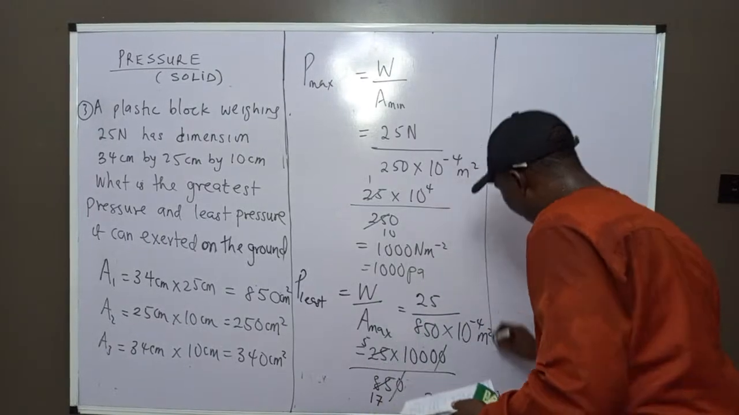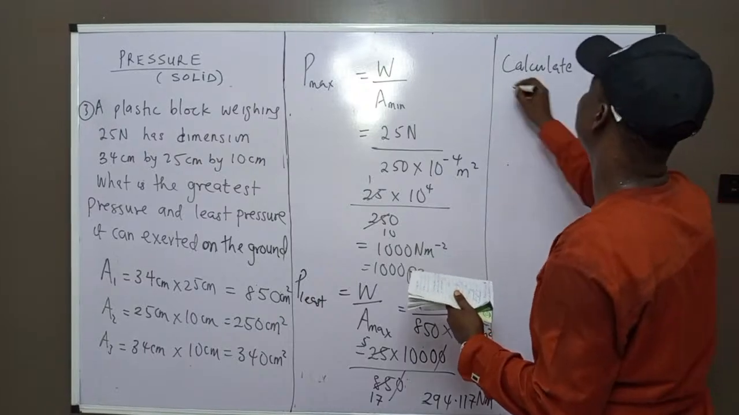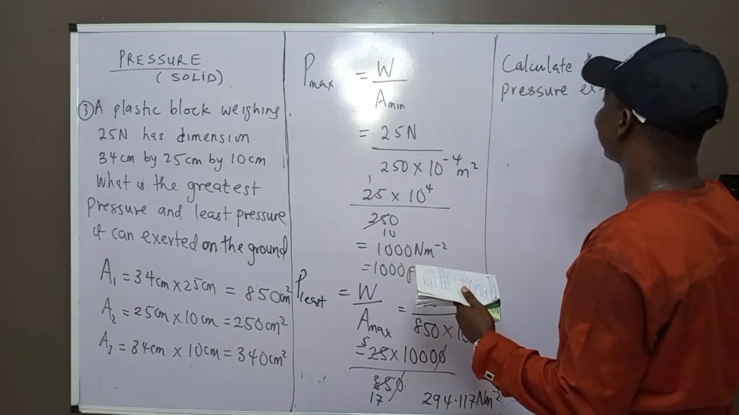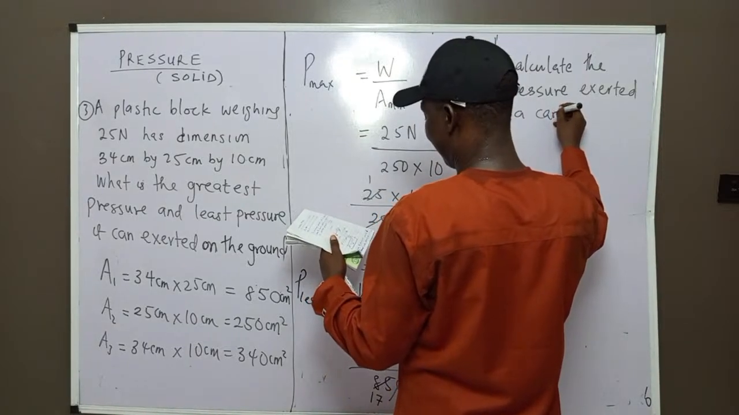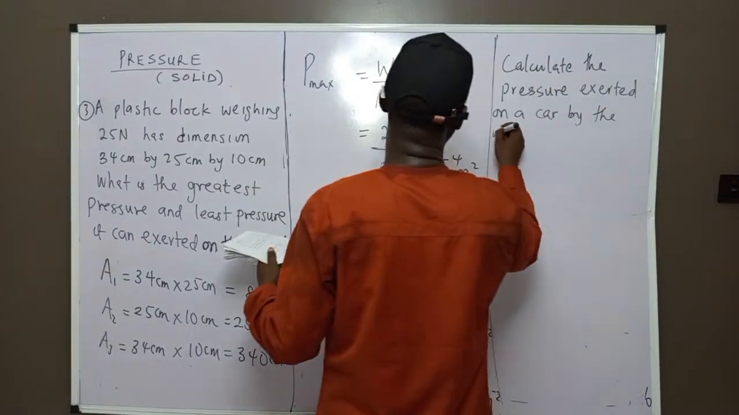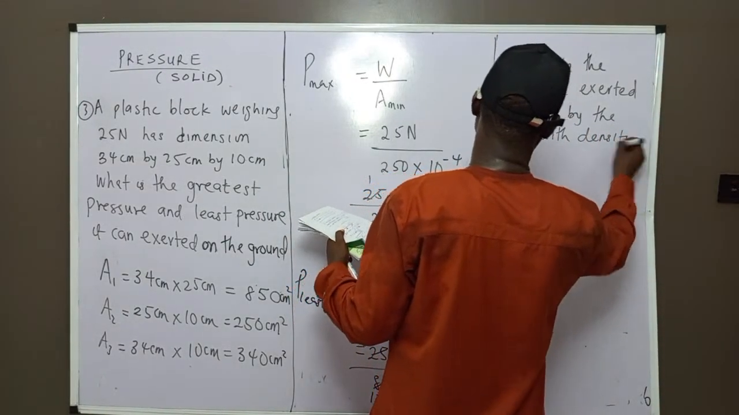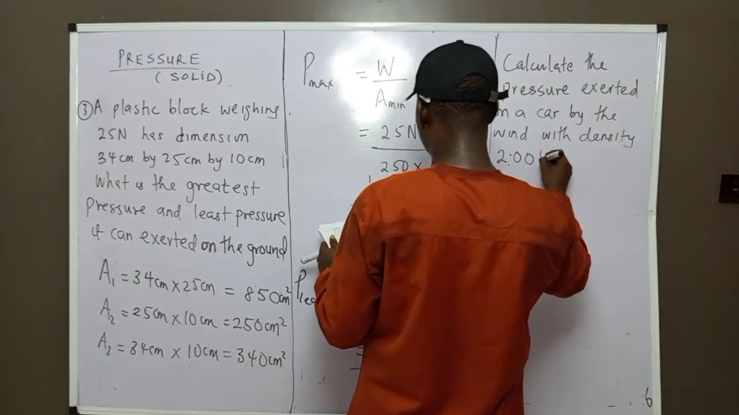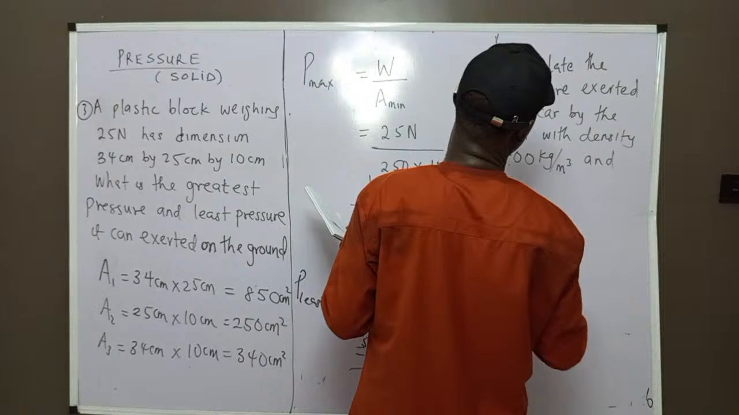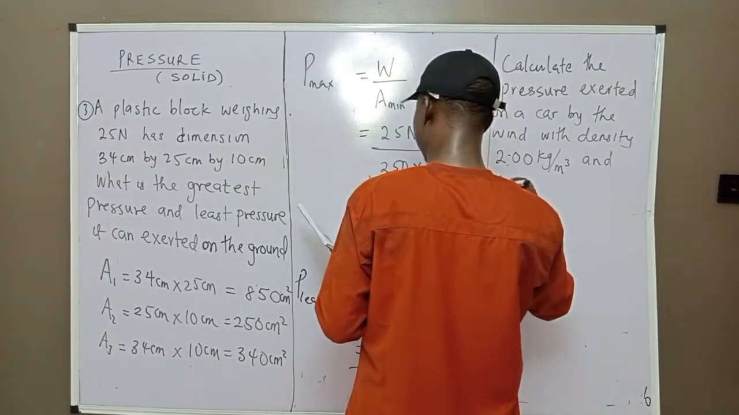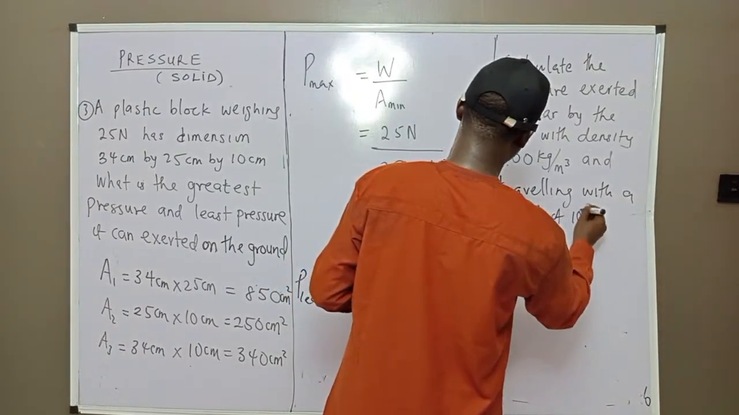And it started with pressure. So it's very interesting. Calculate the pressure exerted on a car by the wind with density 2.0 kilogram per meter cube and traveling with a speed of 10 meters per second square.